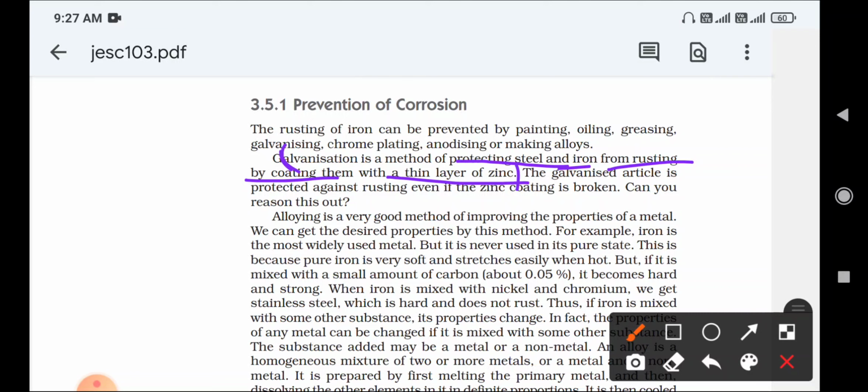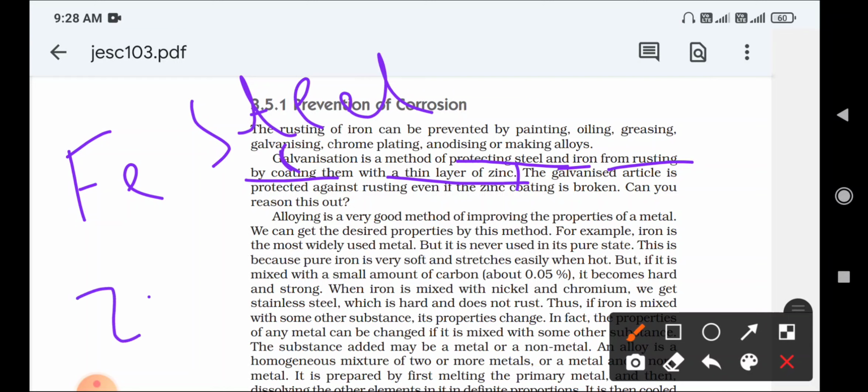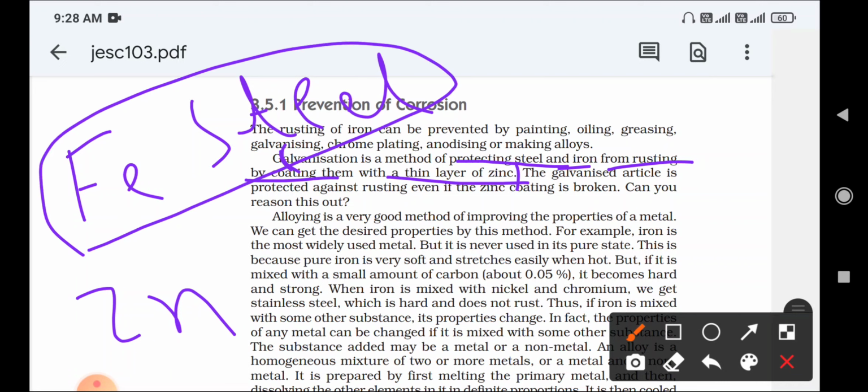What is galvanization? You can write: galvanization is a method of protecting steel and iron from rusting by coating with a zinc layer. It will protect iron and steel with the zinc layer. So galvanization is a process of protecting iron and steel with a thin layer of zinc.